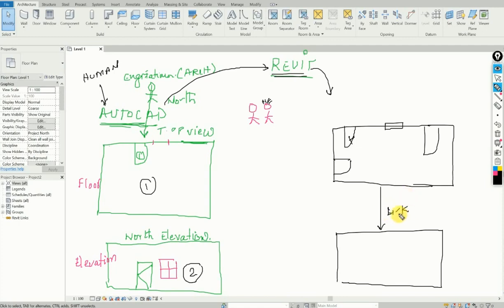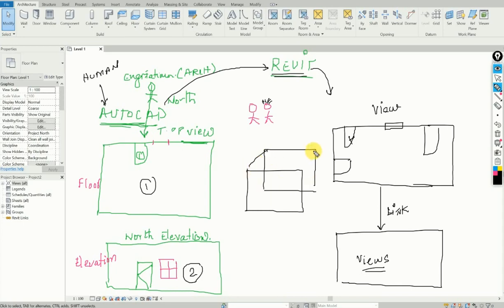Okay, but now let me ask you another story. This is a view. And this is all views. End of the day, actually, you are doing a 3D model, something like this. Let's say the door is here, and the window is here. Any comments? Anything you change, if I select this door, in every view this door is selected.